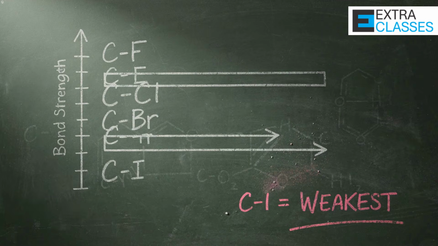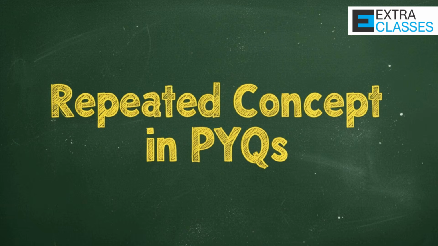Iodide is the best leaving group among halogens because the C-I bond is weakest. Therefore, elimination or substitution reactions occur fastest with alkyl iodides. A very commonly repeated concept in PYQs.